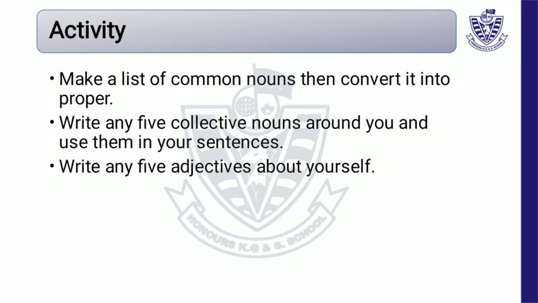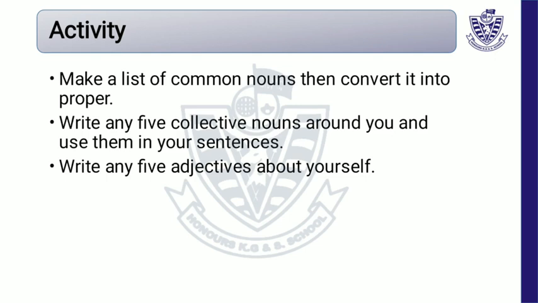The second thing you have to do is write any 5 collective nouns around you and use them in your sentences. Around you means like you live in a family. The word family is a collective noun. You play cricket and you have made a cricket team. The word team is a collective noun. You go to school and you read in a class. The word class is a collective noun. In this way, you have to collect 5 collective nouns, and you will use them in your sentences.